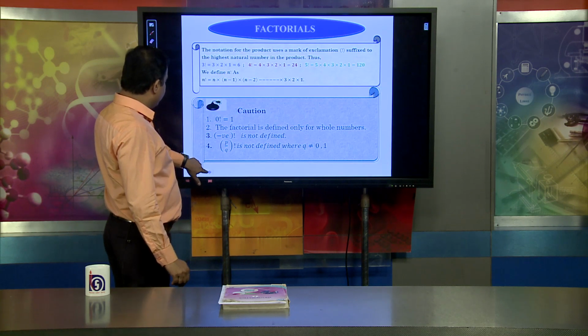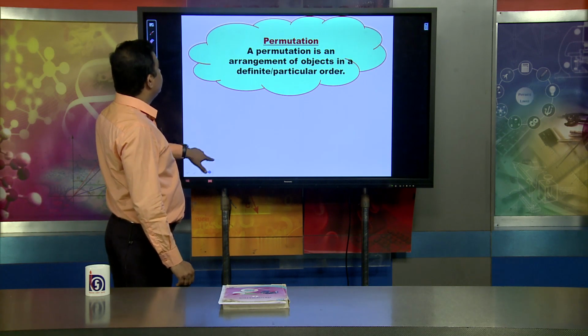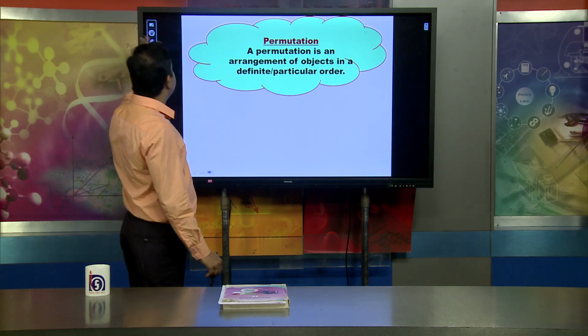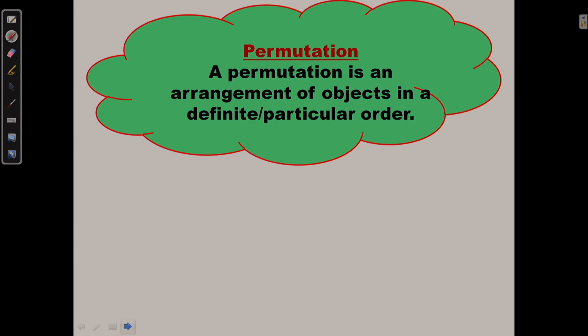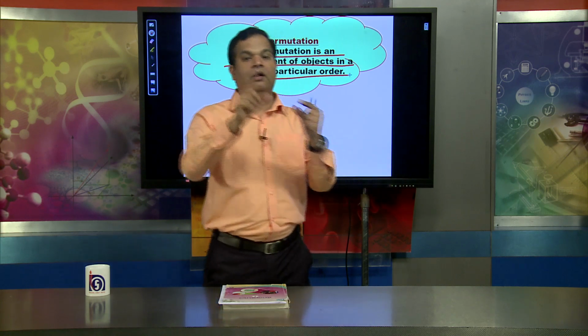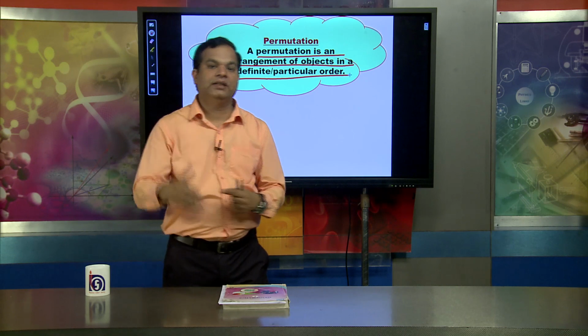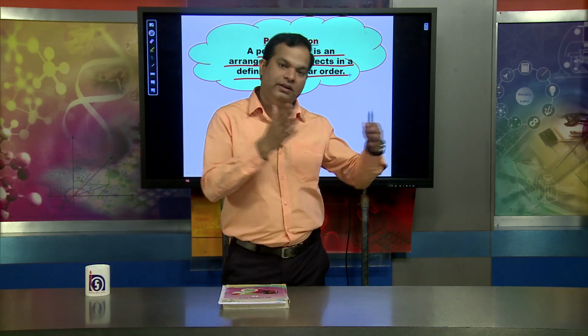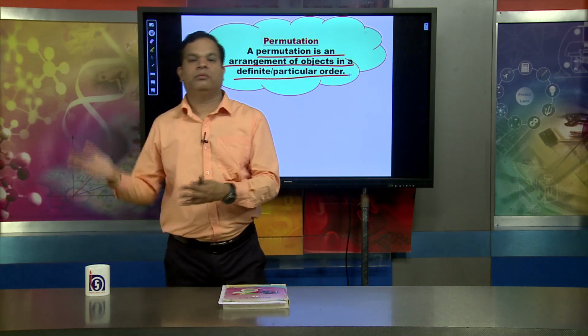One more thing we must understand is permutation. That is very important. Permutation is a kind of arrangement in a particular order. In language, permutation is basically an arrangement of objects in a defined or particular order. We can arrange the objects in a particular, defined order or manner; then this is the permutation. We will learn where permutation is to be applied and where the combination formula is to be applied.